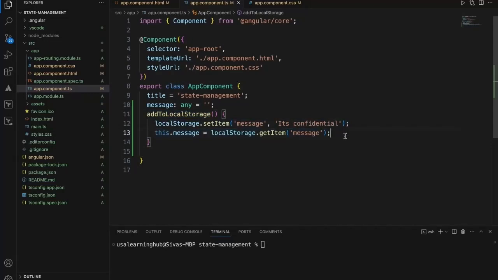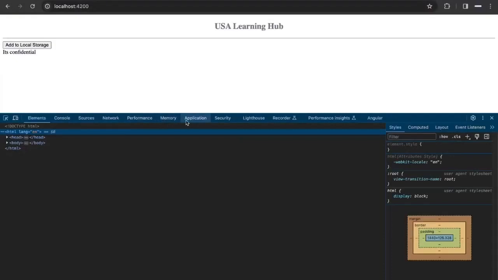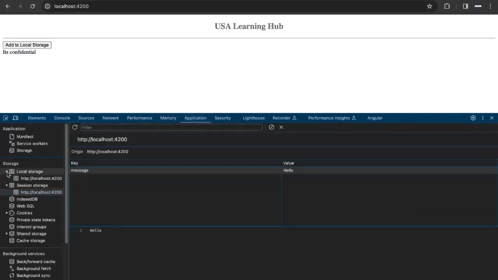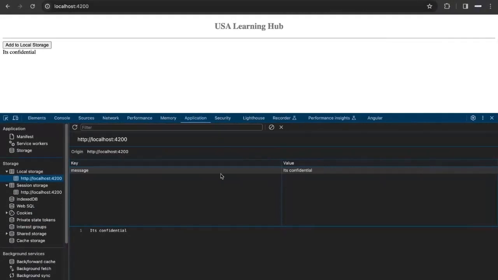This looks fine, but there is a big problem. If you open inspect, go to the application, go to local storage, check here, the message, it is confidential. This is added to the browser. So if you set the data to local storage, it will be captured at the browser, and it is a big security threat, and intruders can write JavaScript code and get hold of this local storage easily.